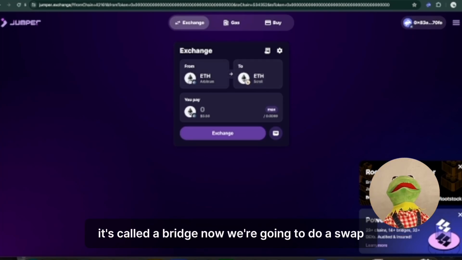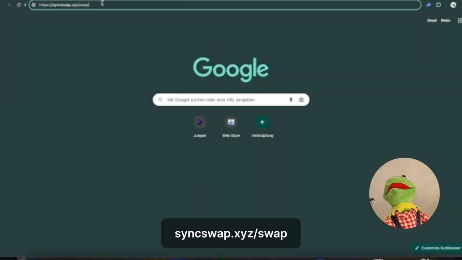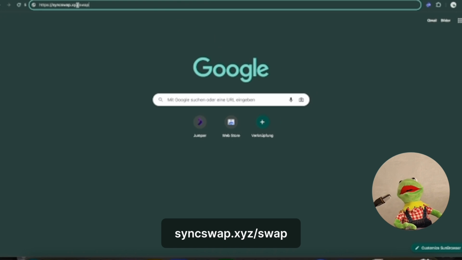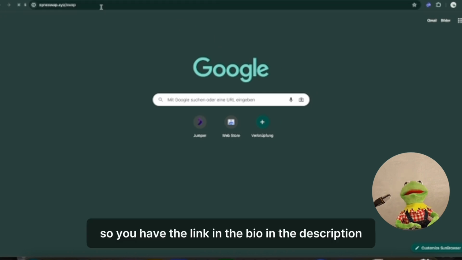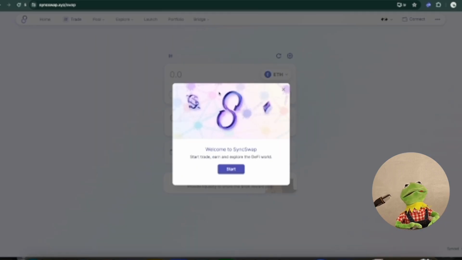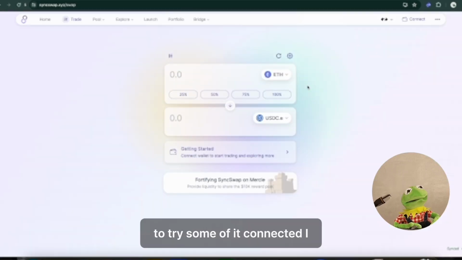Now we're going to do a swap. So there we go to https://syncswap.xyz/swap. You have the link in the bio, in the description. Anyway, you connect with Rabby, we connect there.